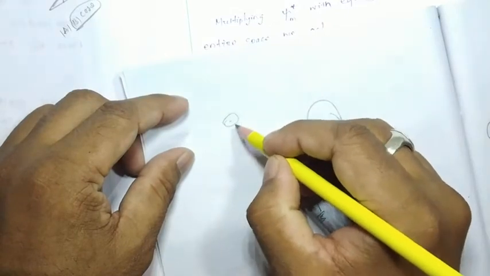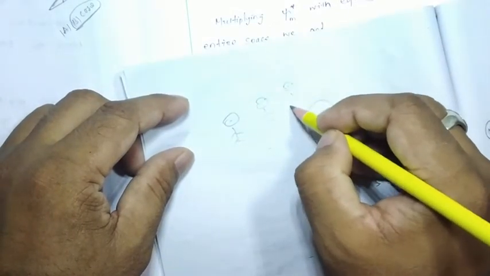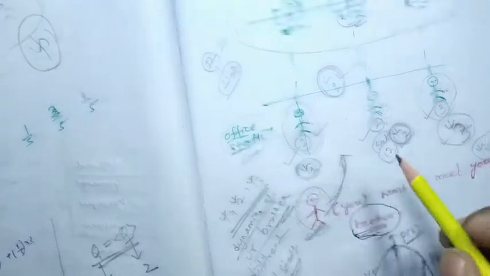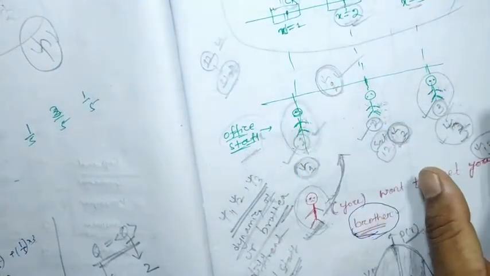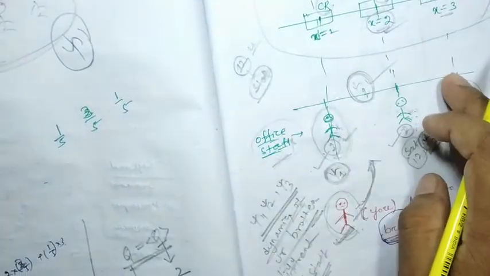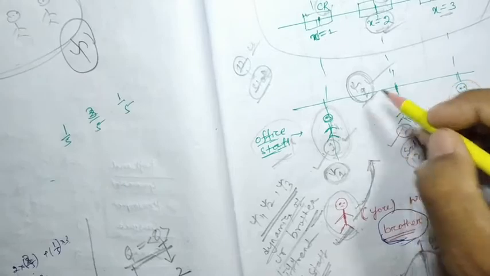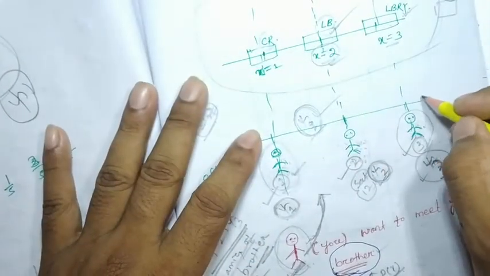Now suppose this situation: another three staffs are sitting at another place. These are the three staffs sitting at one place, and these are the persons sitting at another place. So these persons' eigenfunction is psi q, or here we have considered psi n.